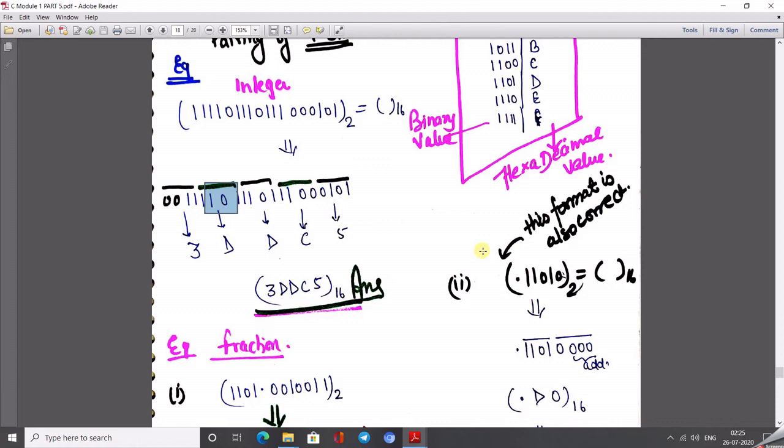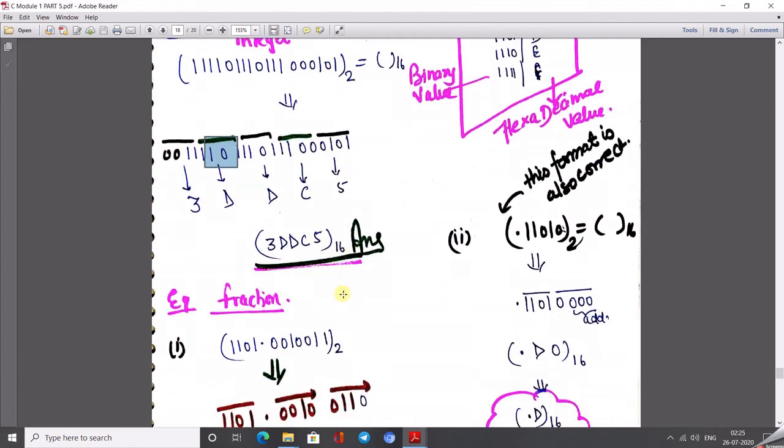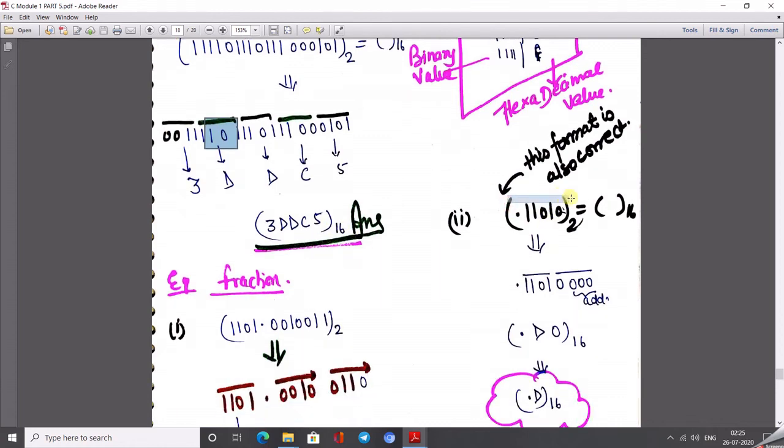Okay, so this is done in this format also. Let's take an example of a fractional part like this. This is also a type of number. Don't think that if a given number is written starting from the decimal point, then it is not a decimal number, not a fractional number. No, in mathematics we can also read 0.25. So don't think that there must always be a number before the decimal point. No, this is not compulsory.